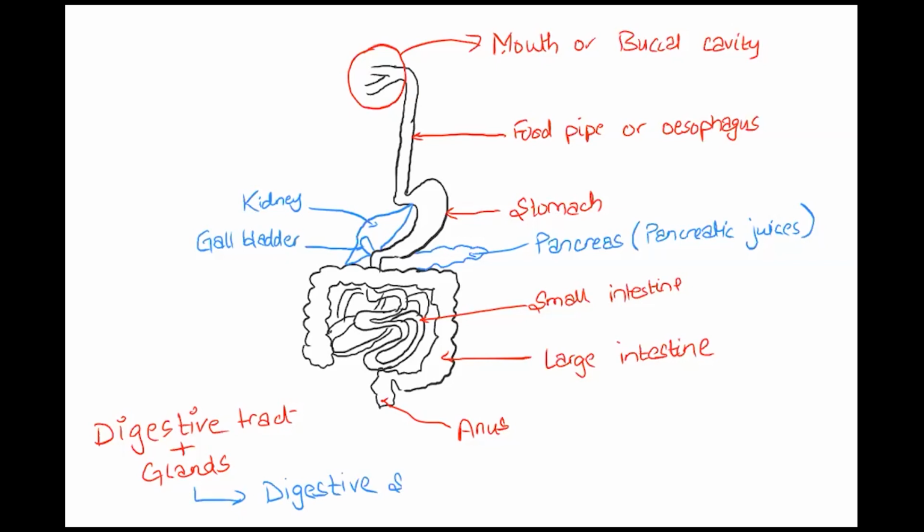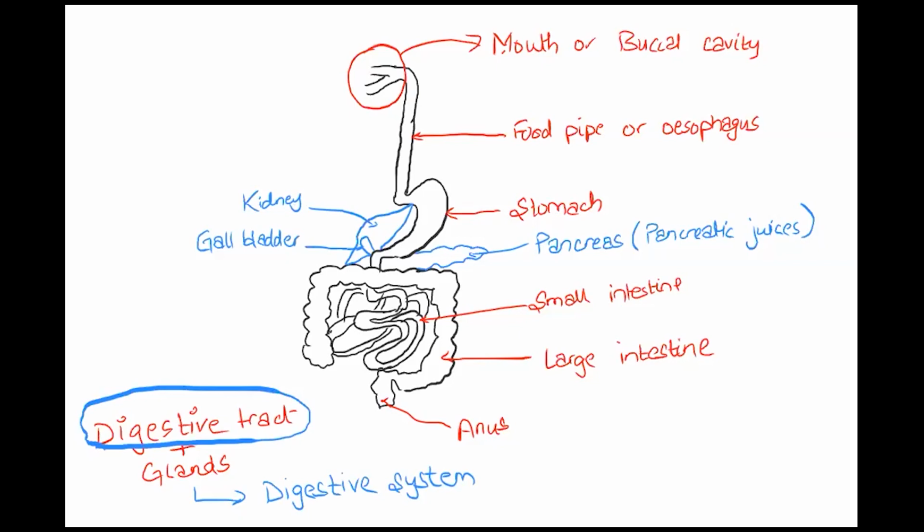Is it clear to you? Yes, sir. So the digestive tract plus the glands form the digestive system. Now talking about the digestive tract, it only includes those parts where the food actually goes.